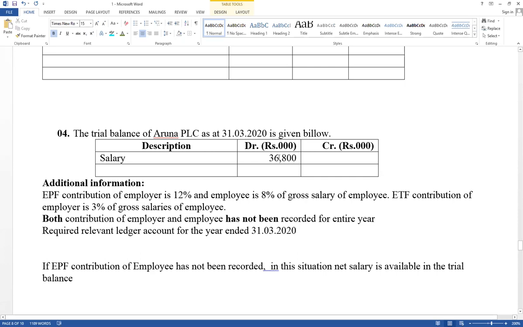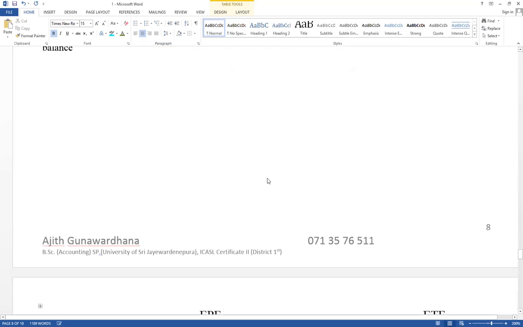Therefore, now no need to prepare cash account. Part of the adjustment has been recorded. There are two adjustment effects for salary, but contribution of employee is not recorded, but salary account balance is available. What is the meaning? This is the net salary paid in cash. There was a double entry. Cash account credit, salary account debited. This is a net salary. Now that value should be recorded here.